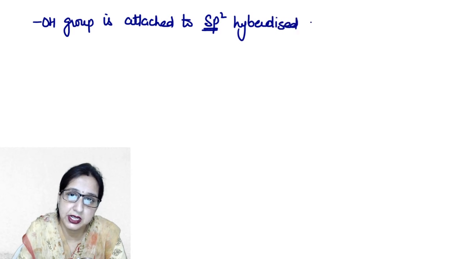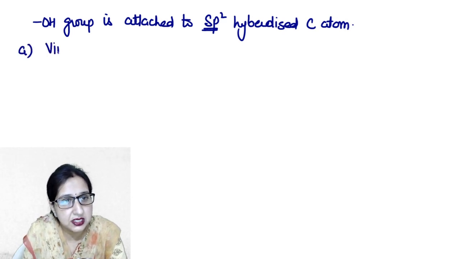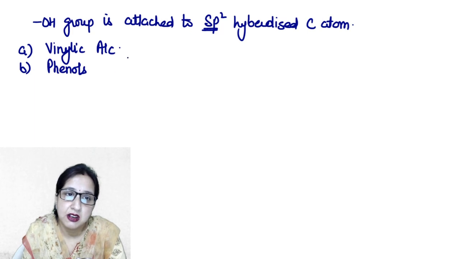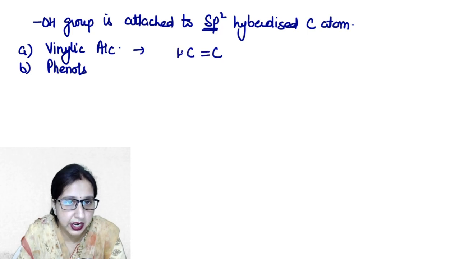Under this category there are mainly 2 types. One is vinylic alcohol and second is simply phenols. Vinylic alcohols and phenols. Now vinylic alcohol, like this carbon is doubly bonded.